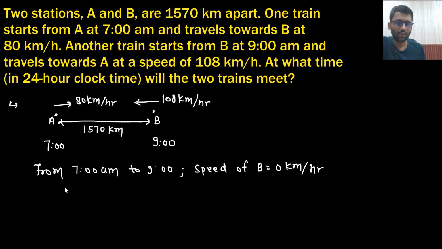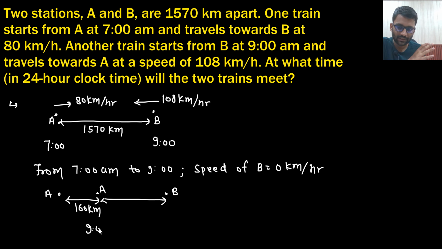So A will move for 2 hours straight, and that means A must have covered 160 km. Only A will move and it would have covered 160 km. So how much is the distance now between A and B at 9 a.m.? It has covered 160 km in 2 hours, so the remaining distance is 1410.